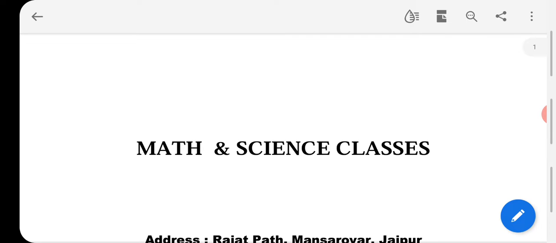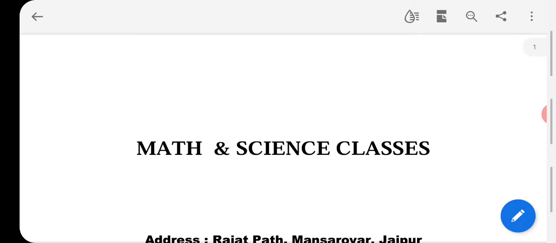Today we'll start with another topic of chapter 1, class 11th mathematics. In today's class, we'll start with the topic subsets of the set R of real numbers, and another topic, intervals as subsets of R.